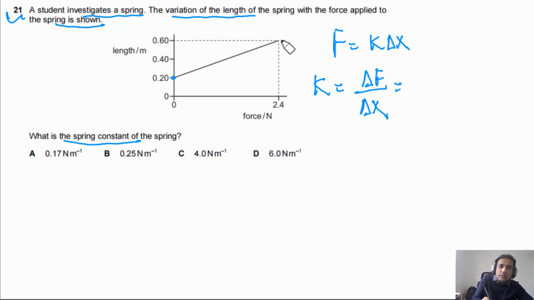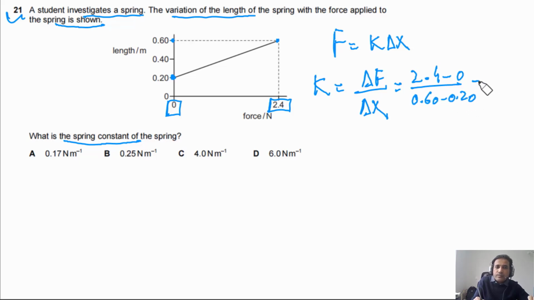Now simply we can plug in values. The maximum value of the force in this case is 2.4 and the minimum value is 0. So we can simply say this is 2.4 minus 0, divided by the change in length. We have the minimum value of length and the maximum, so this is the extension. That will be equal to 0.60 minus 0.20. So the answer in this case should be equal to 6.0 newtons per meter. So the answer for this question is D.